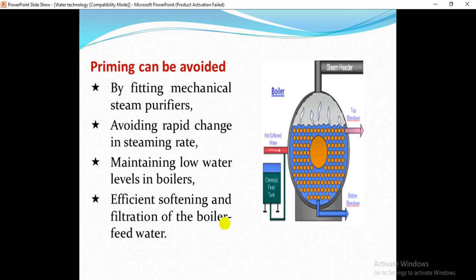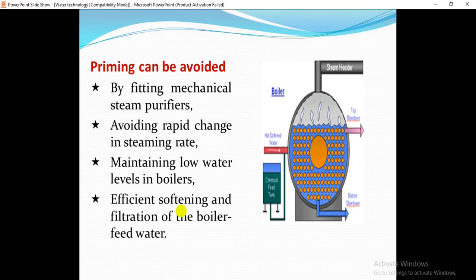How can we avoid priming? Priming can be avoided by fitting mechanical steam purifiers, by avoiding rapid changes in the steaming rate, and by maintaining low water levels in the boilers.